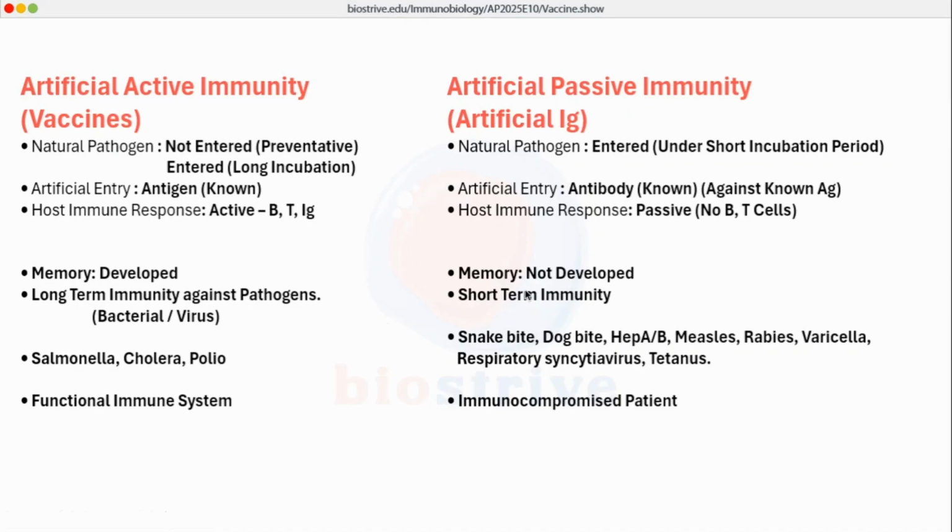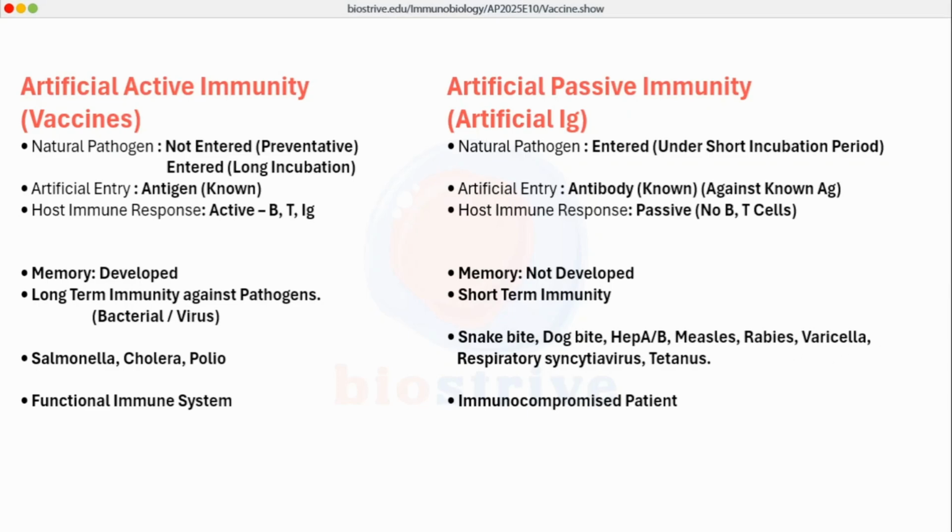Longevity of the immunity. The vaccines are providing long-term immunity against pathogens. Booster doses may be required, but immunity is fairly long-term. Immunity may last from years to decades. In case of the passive immunity, the immunity will last a very short term because there is no memory involved. Examples: we can take salmonella, cholera, polio and all other vaccines we will talk about in this video. And in case of passive immunity, examples we can take snake bite, dog bite, hepatitis, measles, rabies, varicella.